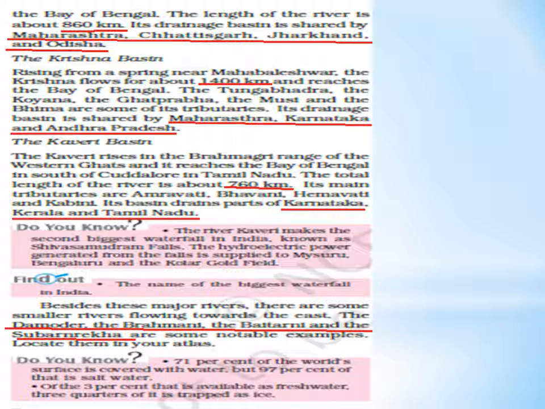With this we have some smaller rivers also which flow towards the east. In that we have Damodar, the Brahmani, the Baitarni and the Subarnekha. So these are some of the smaller rivers which flow towards east.